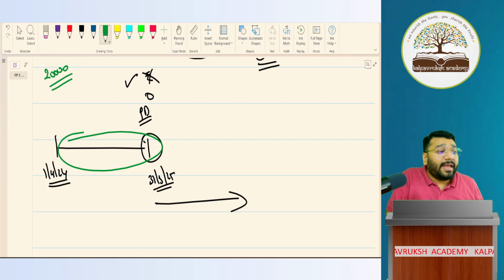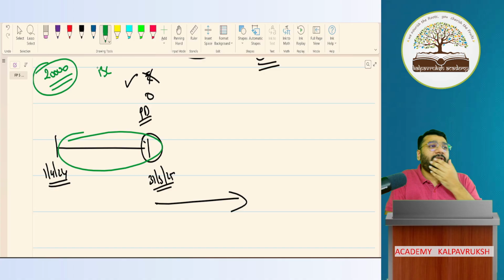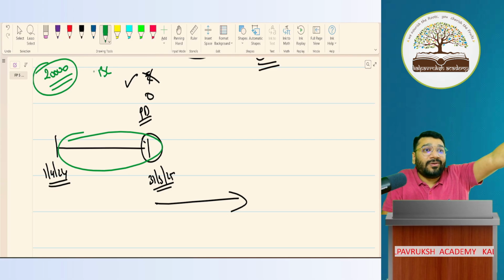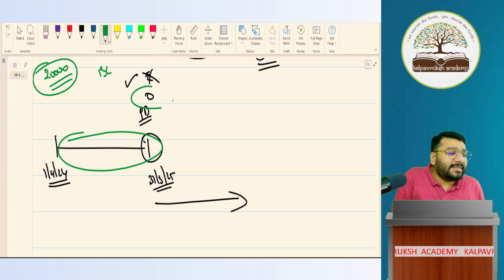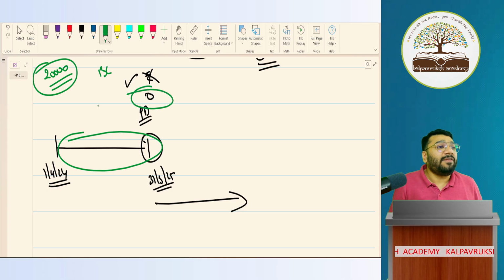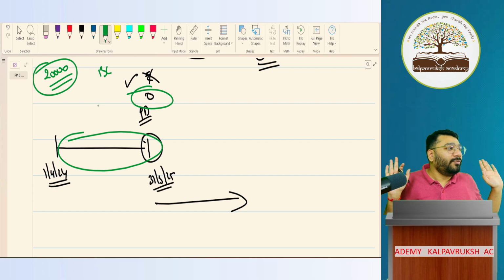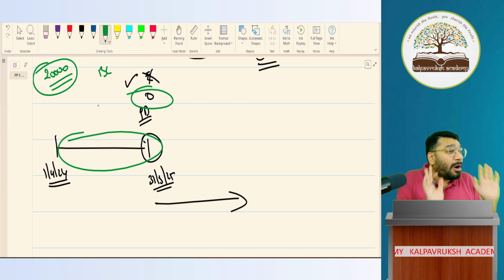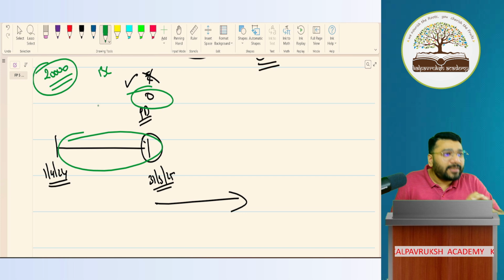But A is asking 20,000. B and C say, no, I'll pay only 5,000. Now conflict is there. Who is correct? We don't know because the amount is not mentioned in the agreement. Now fighting is coming, no. The law says that in that case, you'll get zero salary. From my side, it is zero salary, which means you have to agree whether to pay or not pay. How much to pay, you guys decide. Law says it is zero. Nothing, you will get it. Got it, not got it?